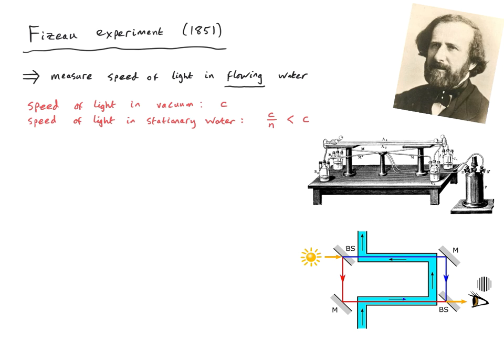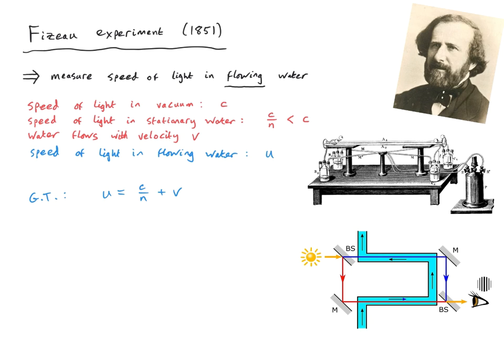Now suppose that we have water flowing with a velocity v in the laboratory frame. The question is, what is the speed of light in the flowing water in the laboratory frame? Let's call that u. So according to the Galilean transformation, the usual classical physics of Newton and Galileo, we would obtain that the speed of light in the flowing water, u, is simply equal to the speed of light in the static water, which is c over n, plus the speed of the water itself, which is v.